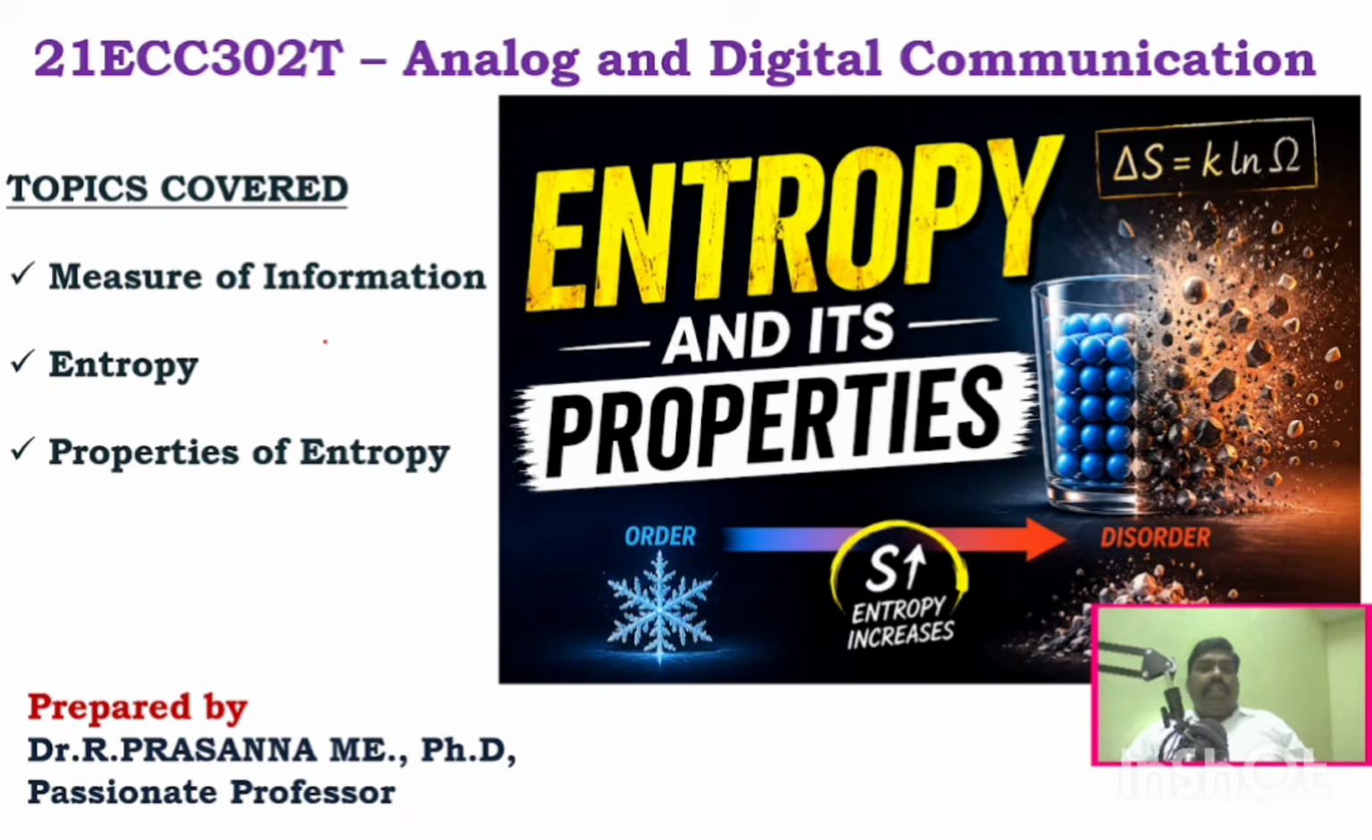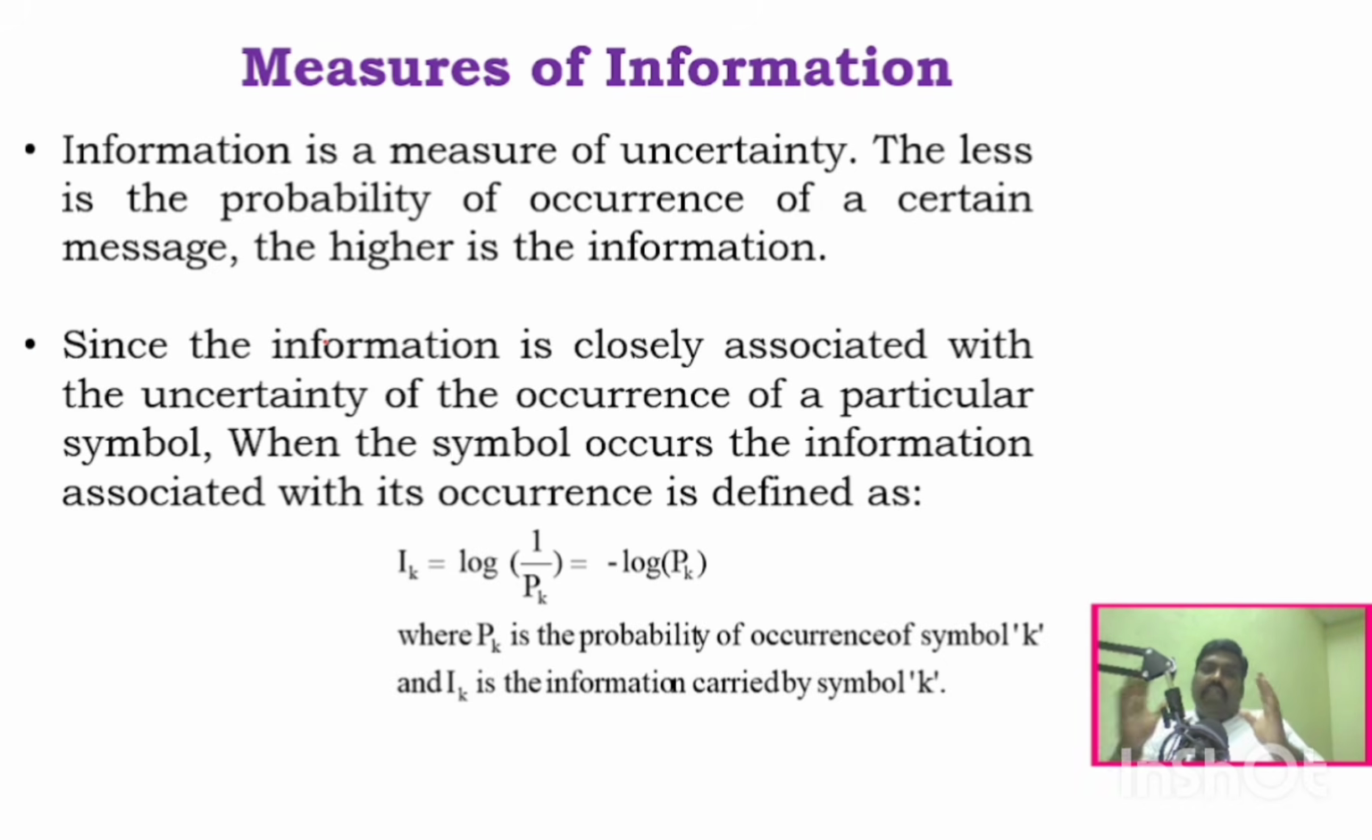To start with, first you got to know what is measure of information. Information is a measure of uncertainty. We say that the less the probability of occurrence of a certain message, the higher the information. If the probability is less, then definitely you will have more information. You may not be able to understand this sentence yet, so we will see it with an example.